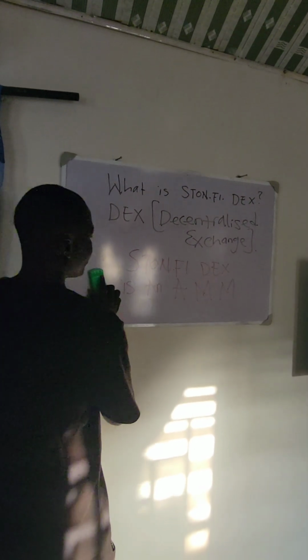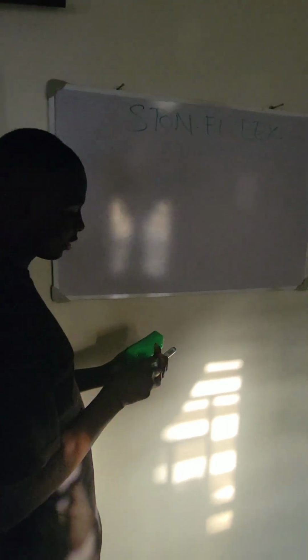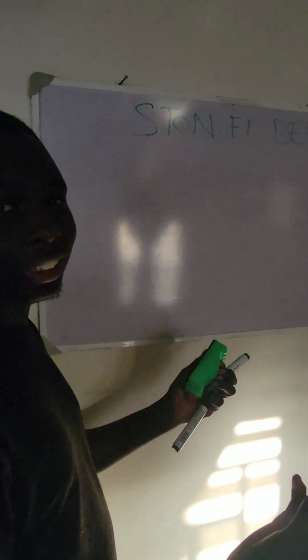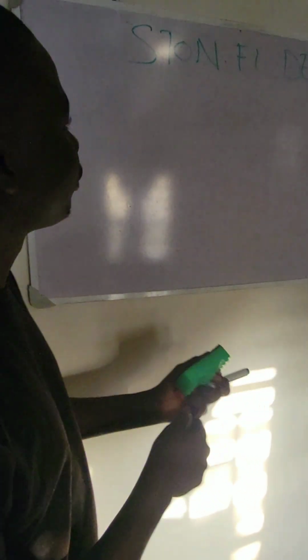So very quickly, let me explain the key functions of the STON.FI DEX. There are three main functions of STON.FI DEX. The three main functions are basically swapping, staking, and providing liquidity pool. And guys, swapping on STON.FI DEX is one of the easiest and one of the fastest that you will find.